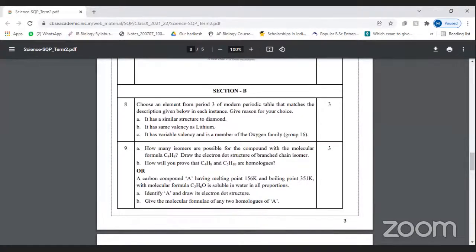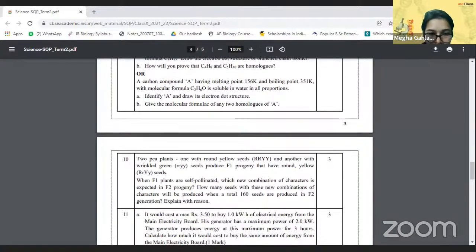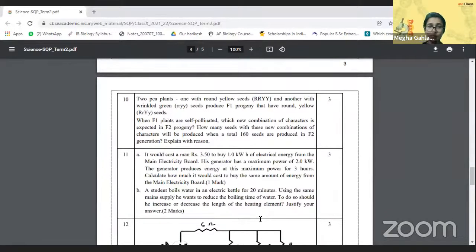Great. Let's move on to Section B, where there are 6 questions, each of 3 marks. So we'll be moving ahead. Two pea plants, one with yellow round seeds and another with wrinkled green seeds, produce F1 progeny that have round yellow seeds. Here we think of Mendel's laws: the law of segregation and the law of independent assortment. And we have the dihybrid cross, which means 2 characteristics are considered at the same time, with 4 alleles.